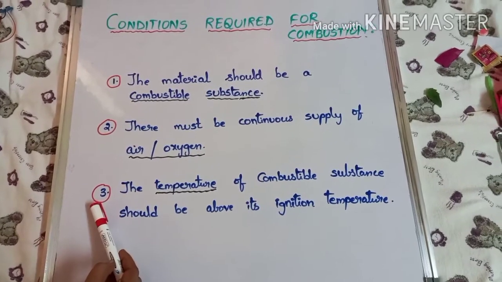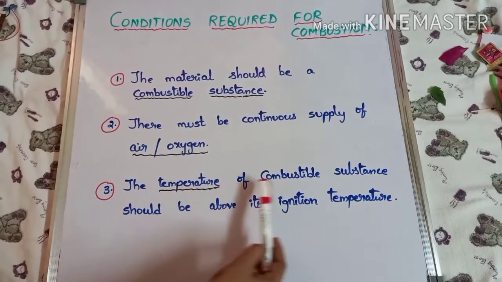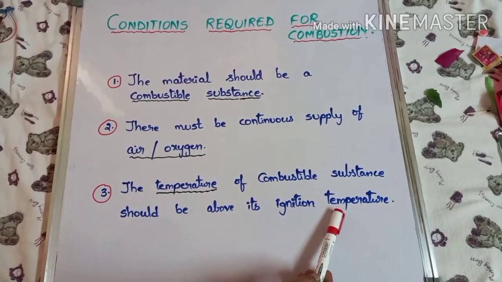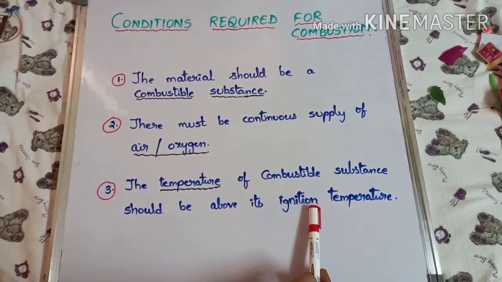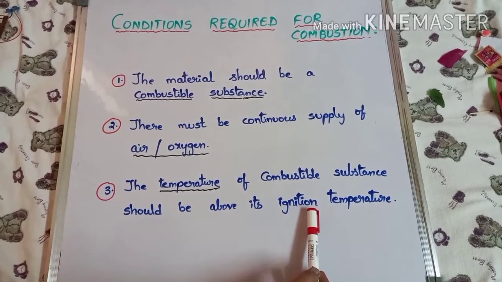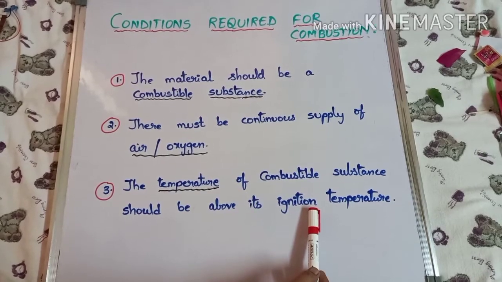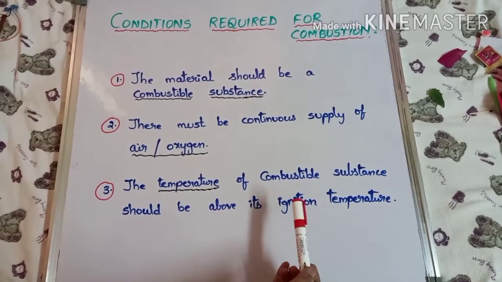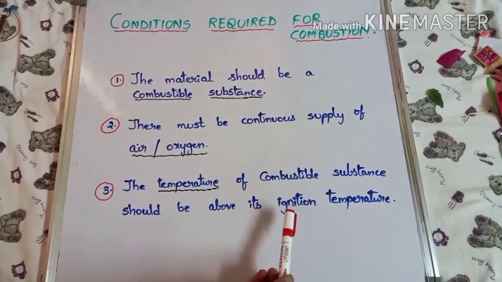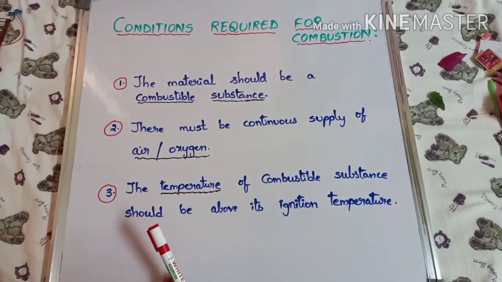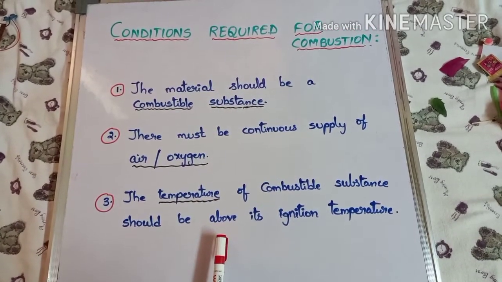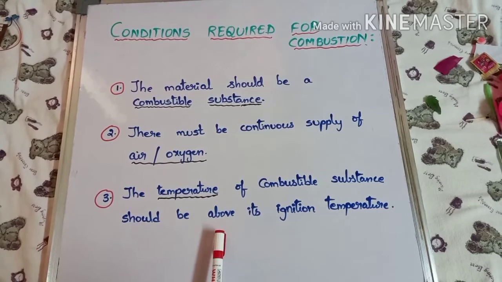And the third condition is that the temperature of the combustible substance should be above its ignition temperature. This ignition temperature we will be discussing in the coming classes. Ignition temperature is the least temperature at which a substance catches fire. So the temperature of that particular combustible substance should be above its minimum value. Then it will catch fire. So these three are the basic required conditions for any substance to burn.